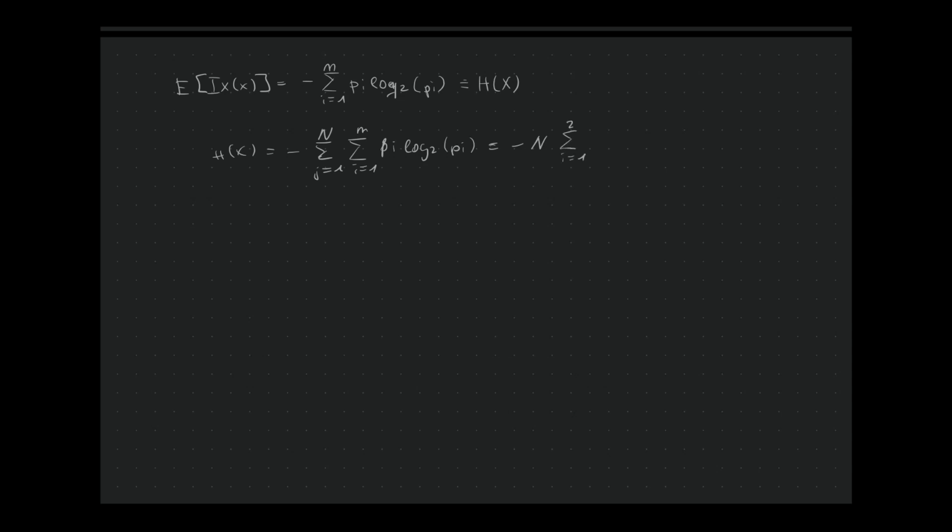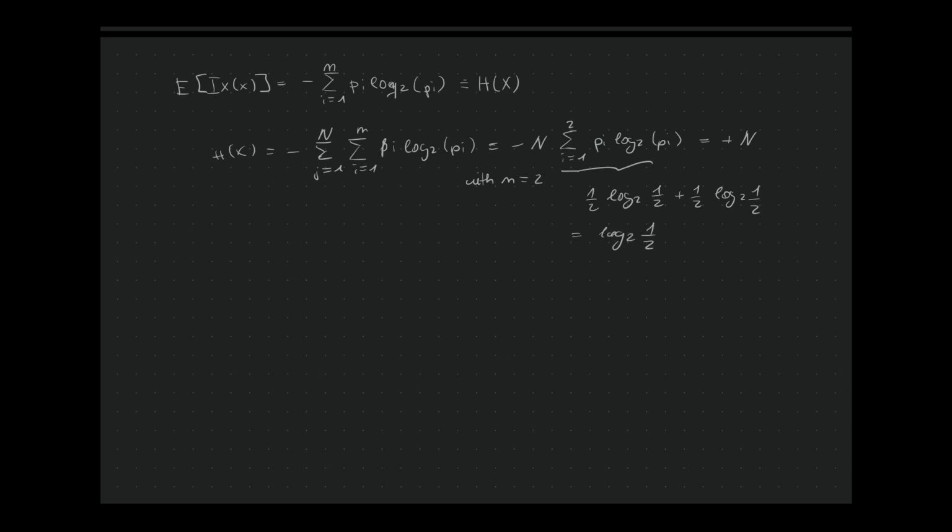M is equal to 2 because we have only 2 possible outcomes, right? We have only heads and tails. And this will give us plus n, because this can be written as 1/2 log 2 1/2 plus 1/2 log 2 1/2. And this is equal to log 2 1/2, right?